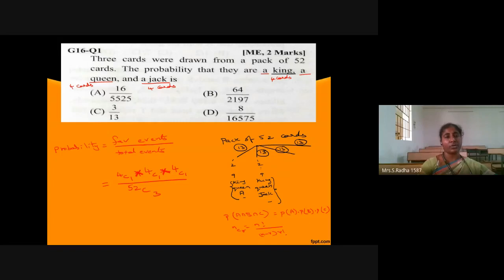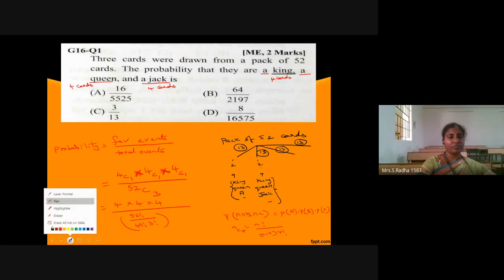That is what we are going to do for the denominator. So numerator 4C1 is 4, again 4, again 4, divided by 52C3, which means 52 factorial divided by (52 minus 3), which is 49 factorial, into 3 factorial. This is the denominator value.